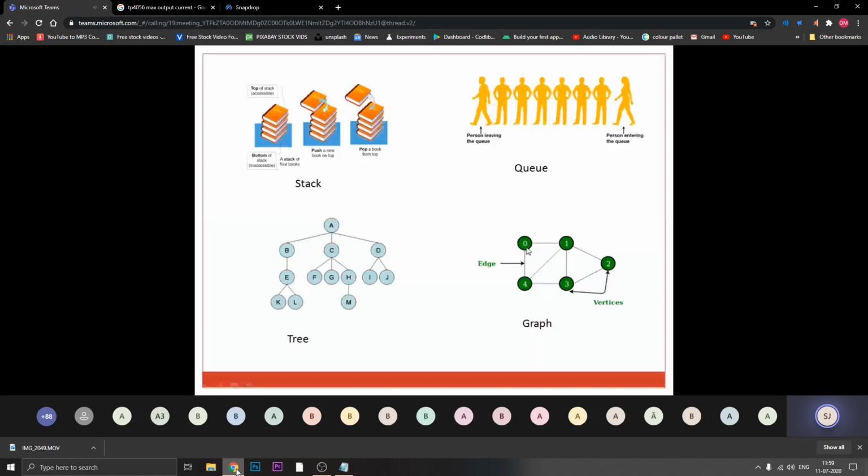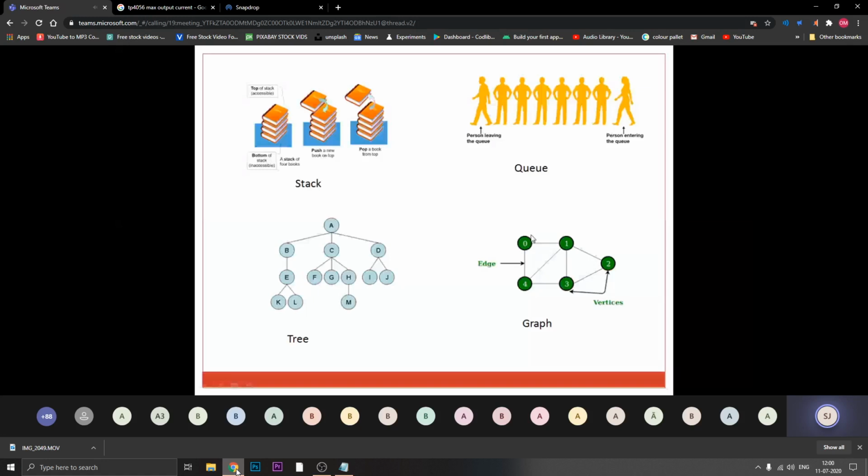Whatever the number of routes available, your system gives you all 4 routes. How can you reach? I can reach from 0 to 4 directly by this line. I can reach 4 by visiting 0 to 1, 1 to 4.